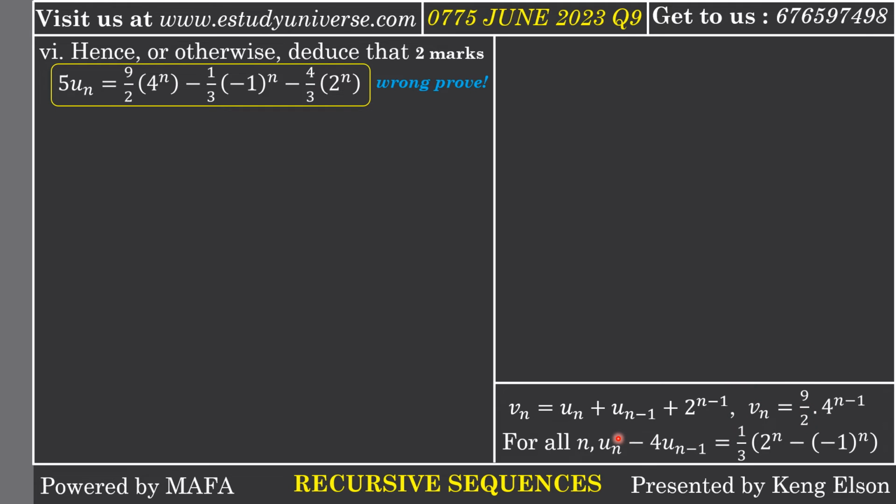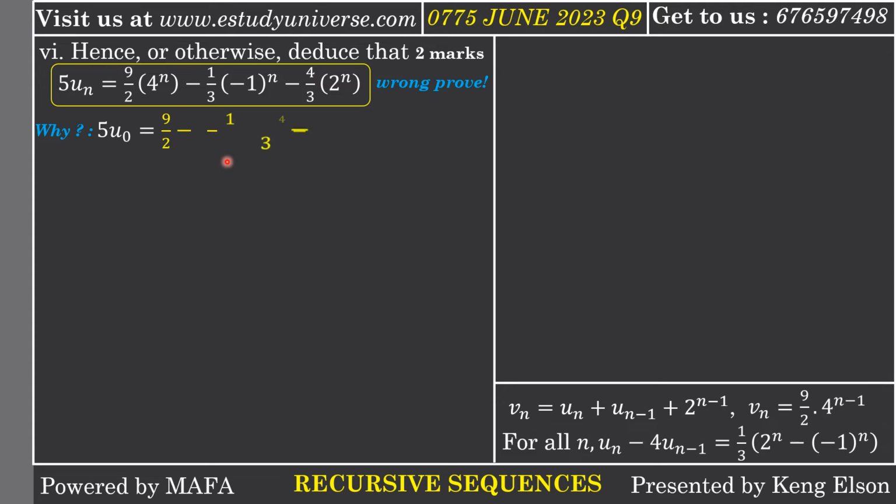And then, following our previous proof, we need to use the correct proof that we had. Using the previous correct proof, we actually have this. So we are going to use these two equations to solve for the value of 5un. So why is this proof wrong?